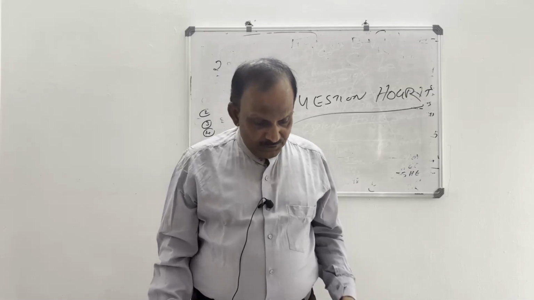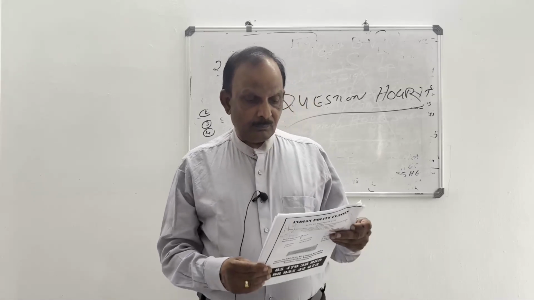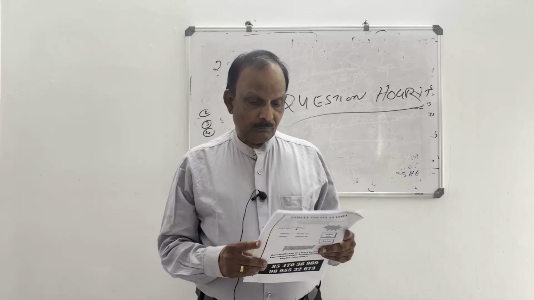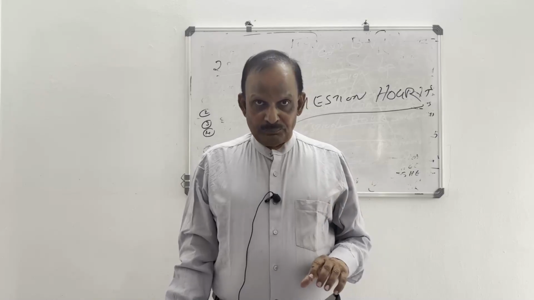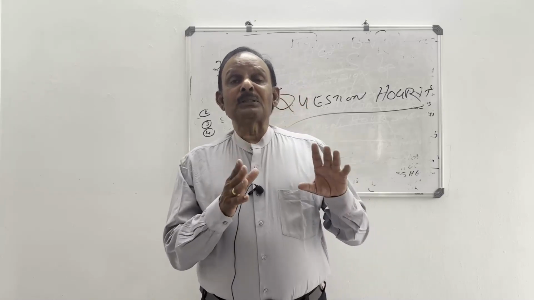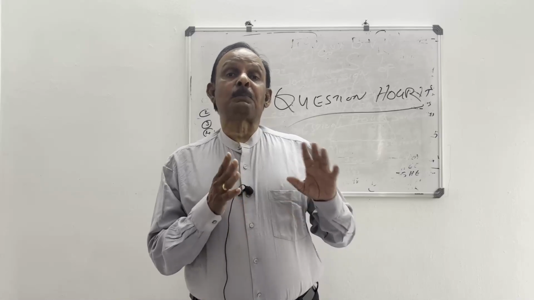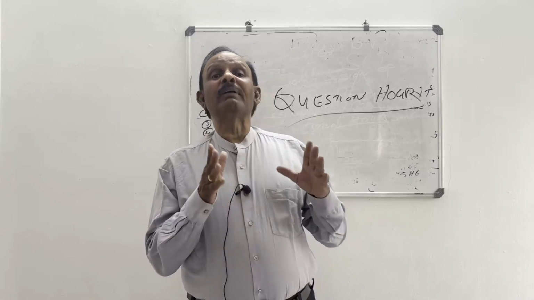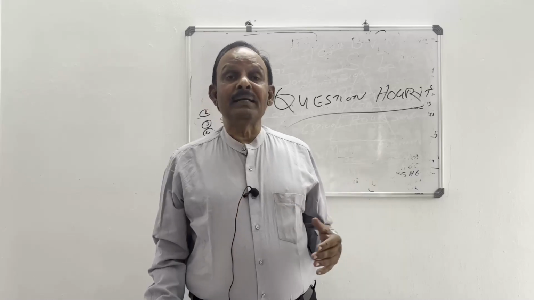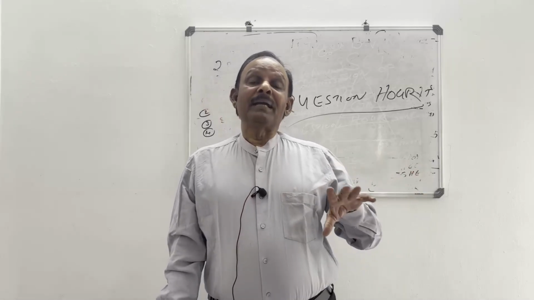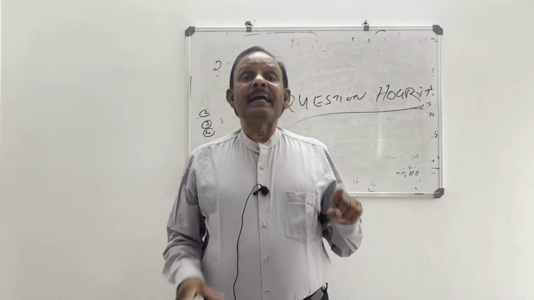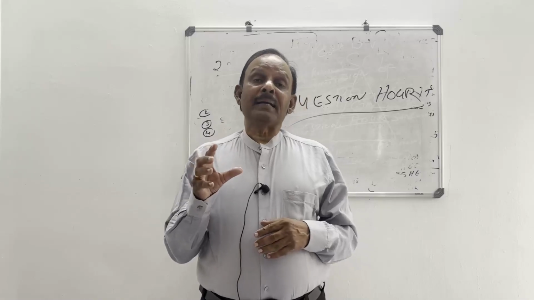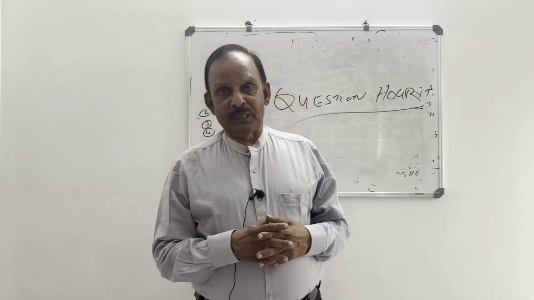Next question is, as per anti-defection law, suppose an allegation of defection is against the Speaker of Lok Sabha, who will decide this? Normally, the Speaker will decide. But if the allegation is against the Speaker, who will decide this? The right answer is a member elected by all members of the House.